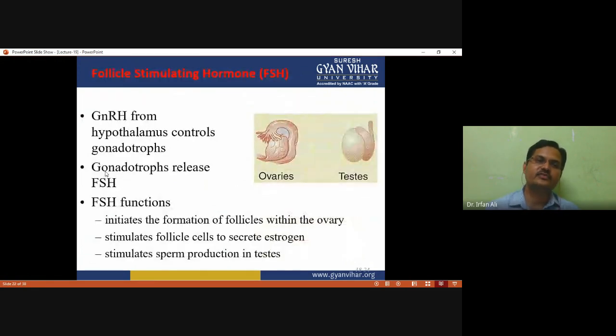Another secretion is follicle stimulating hormone. This secretion is controlled by the gonadotropic releasing hormone from the hypothalamus, which controls gonadotrophs. Gonadotrophs on stimulation release follicle stimulating hormone, and this hormone initiates the formation of follicles within the ovary. It also stimulates follicle cells to secrete estrogen, and stimulates sperm production in the testes.